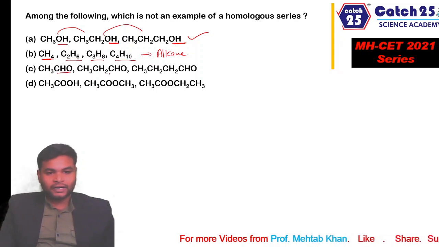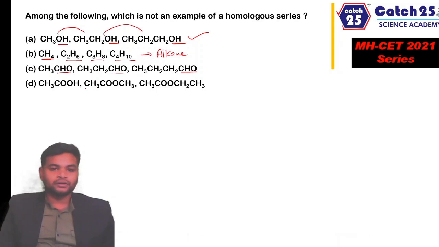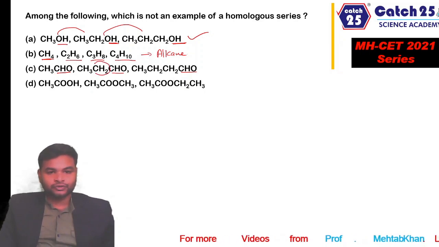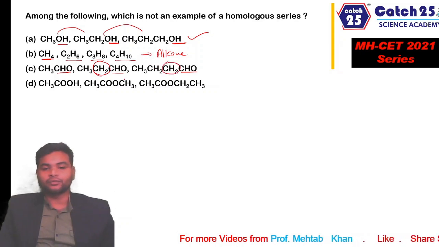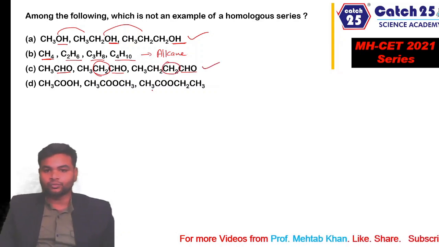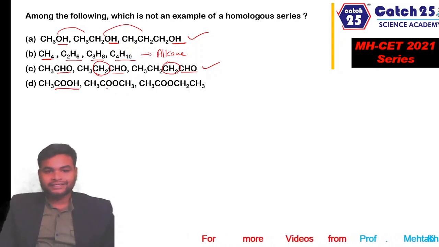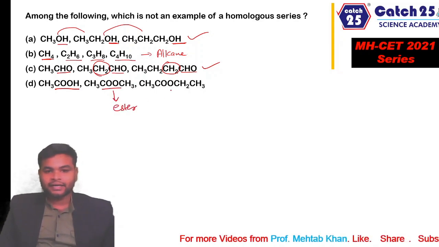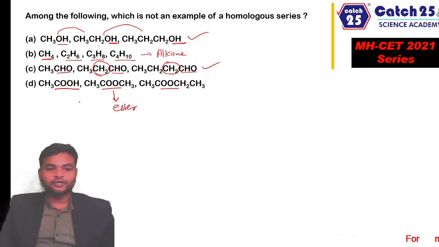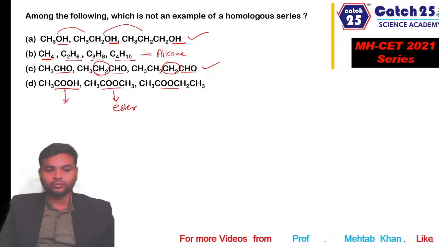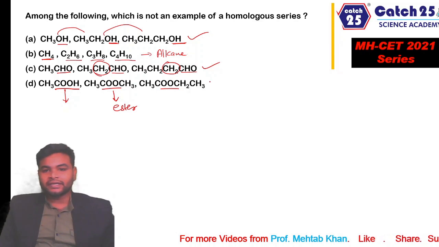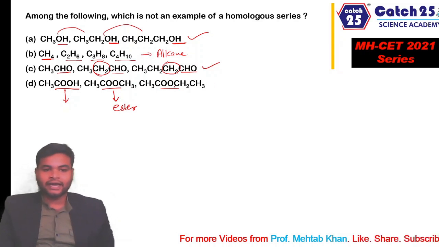Now all these functional groups contain the aldehydic group in common, right? They differ in their molecular formula by a CH2 unit, that is, by 14 units, which means these are also homologues of aldehydes. Whereas in option D, the first molecule is a carboxylic acid, the second molecule is not a carboxylic acid, it's an ester, and the last molecule is also an ester, right? So acids and esters are definitely not homologues of each other. That means D is not an example of a homologous series and D is our answer.